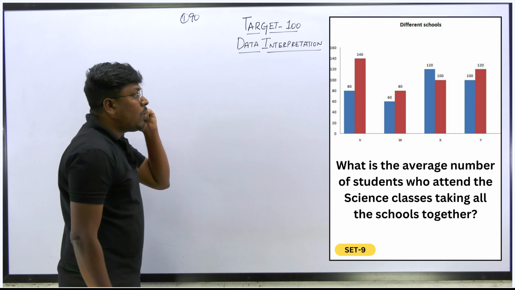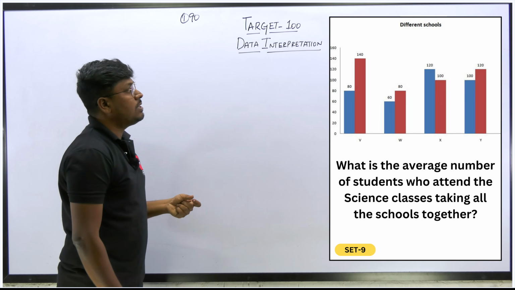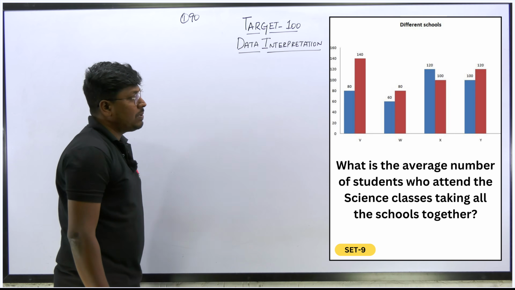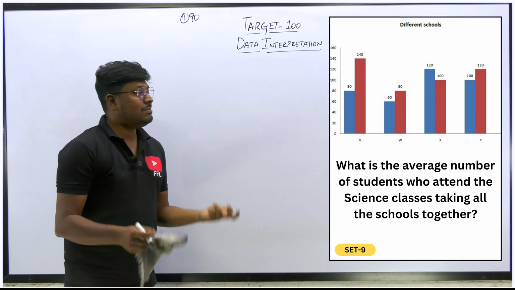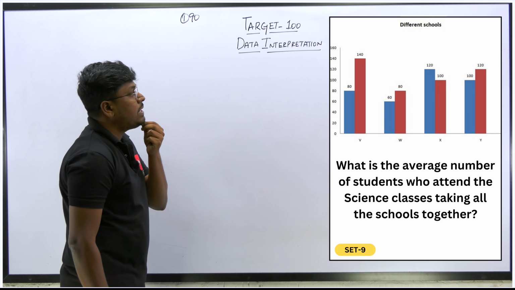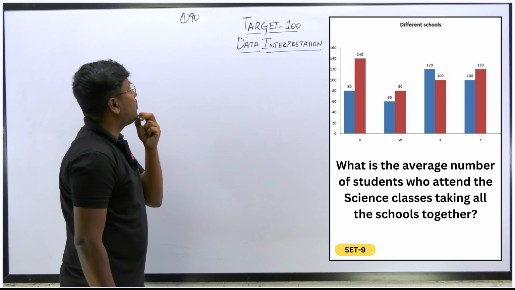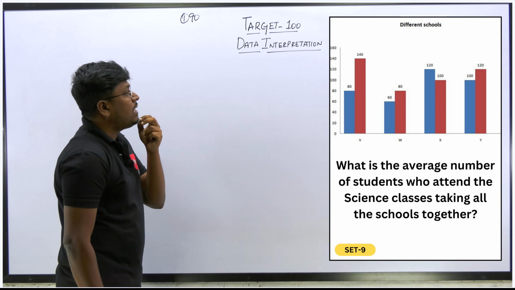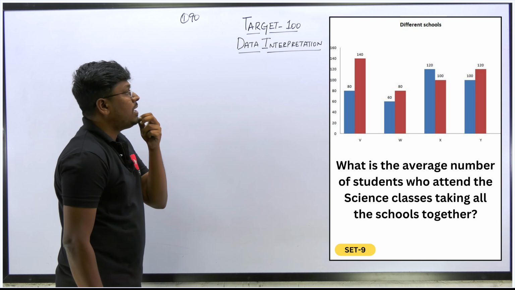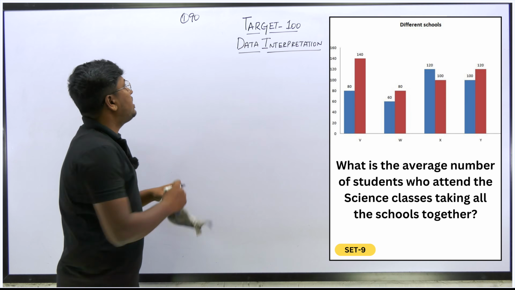Okay, second question, what is the average number of students who attended the science class taking all the schools together? So now it is for science. Easy, right? So 140 plus 80, 220. So 220, 320, 420, 440. So 440 divided by 4. Sorry, not 5 schools. It's only 4 schools we have. So 110.